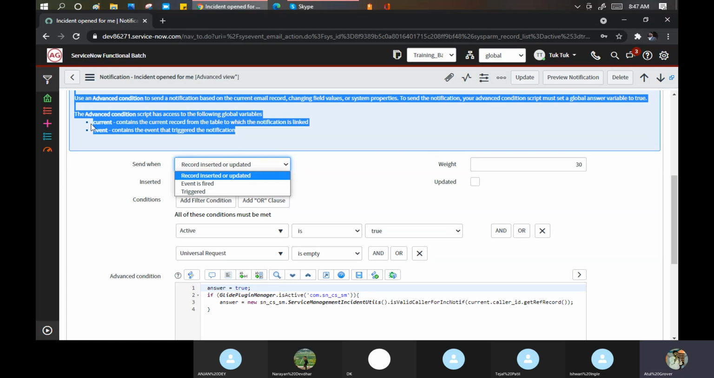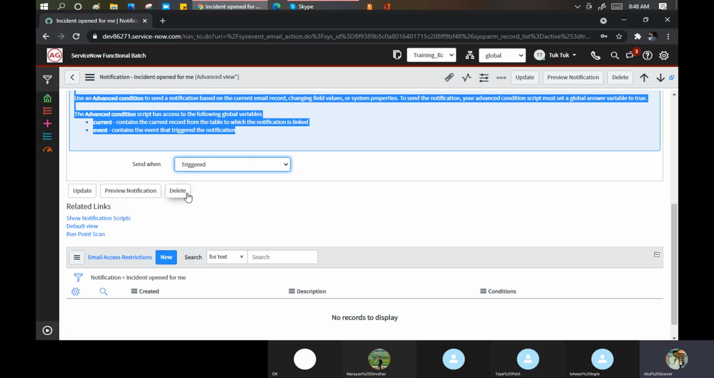Then you can trigger the notification. Event is fired. Example, whatever we discussed. If you are roaming in the mall and suddenly you get an alarm, that is a fire alarm, then this email will go out. Or trigger: you are going to trigger it now, manually. Boss, send this email now.